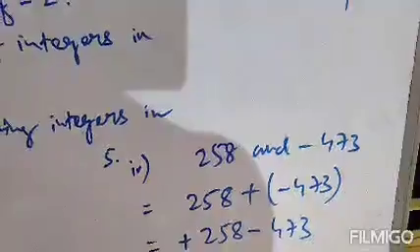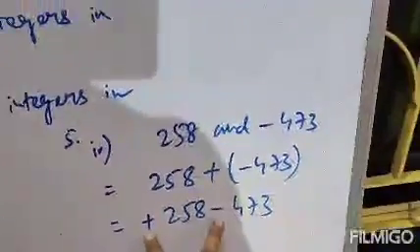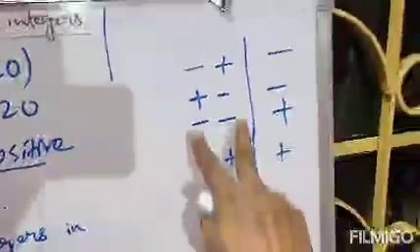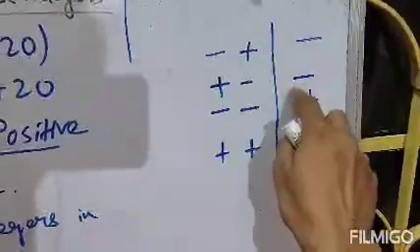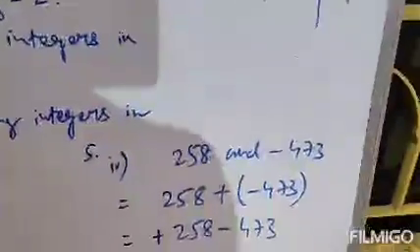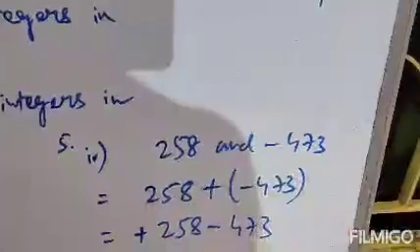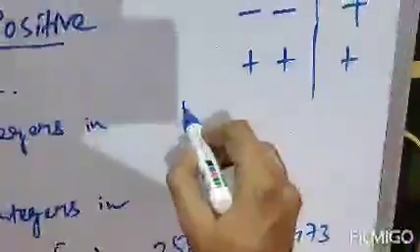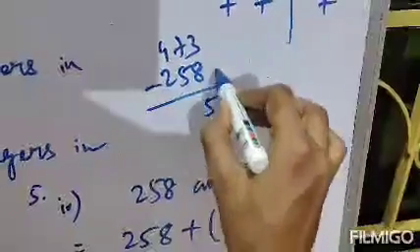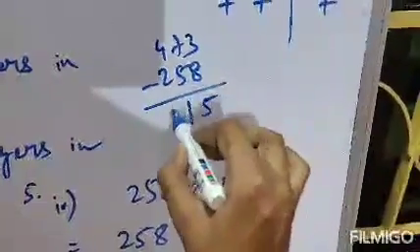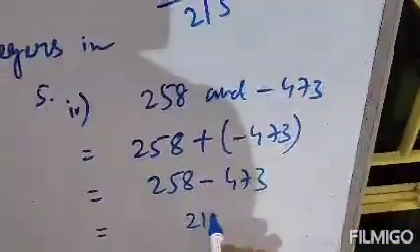So 258 and plus 258 are both the same. Clear? Now one is plus, another one is minus. So according to the rule, if the signs are plus and minus, the net operation will be minus. So we will just subtract these two numbers. Subtract 258 from 473, that means 215.